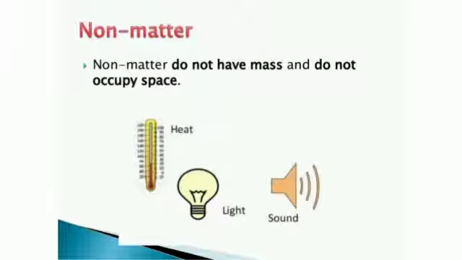Students, now we will study about non-matter. What is non-matter? Things that do not have mass, volume, or both are called non-matter. Basically, any type of energy or any abstract concept is an example of non-matter.